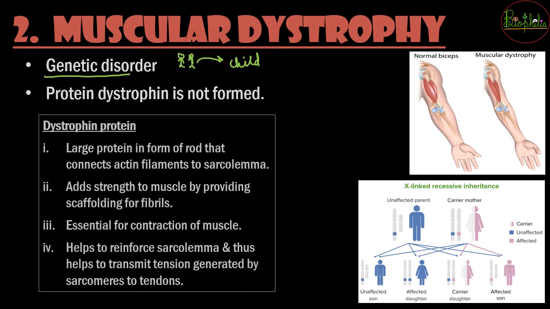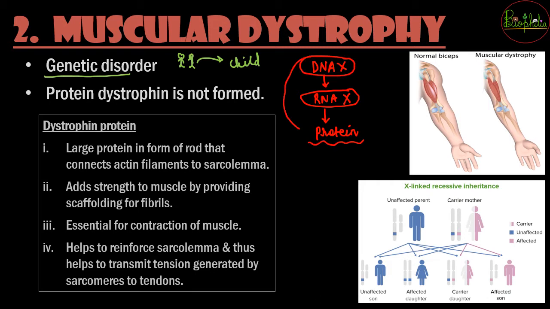So what exactly is a genetic disorder? Once the genes are disrupted, as you might know, if there are disturbances in the gene, that means the DNA is not functioning properly. That leads to the RNA not being formed properly, and when RNA is not formed properly, it is going to impact the protein. So that is the central dogma. If DNA is not functioning properly, finally the impact is going to be seen on the proteins.